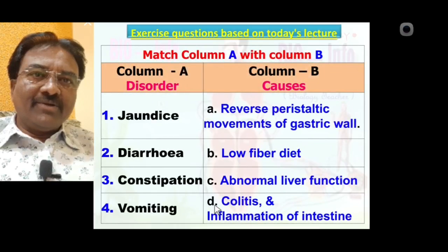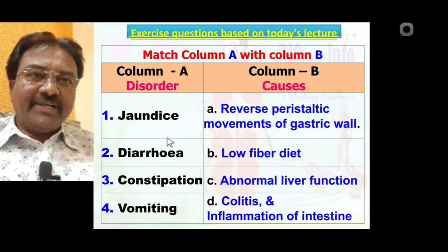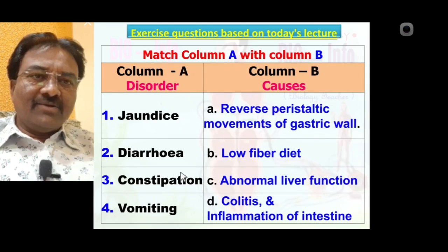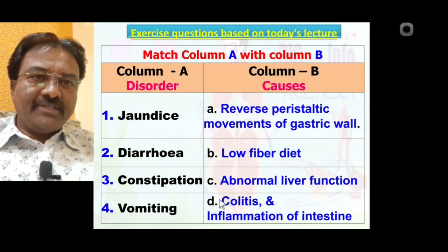Match column A with column B. In column A, disorders; in column B, causes. The first disorder is jaundice. Yes, jaundice occurs due to abnormal liver function, so 1 matches with C. Diarrhea. Yes, diarrhea is caused due to colitis, means inflammation of the colon, the large intestinal part, or inflammation of the intestine, so it matches with D.